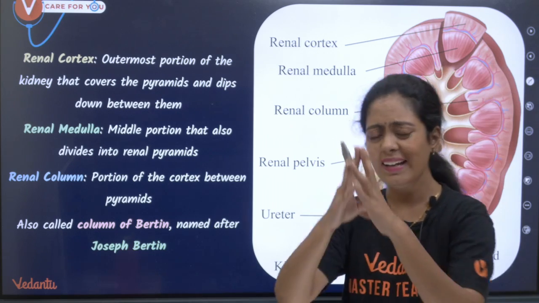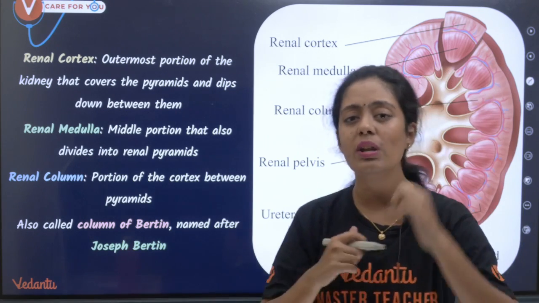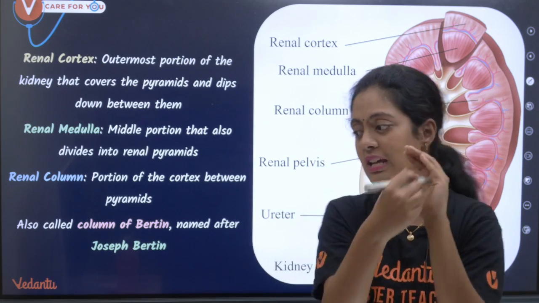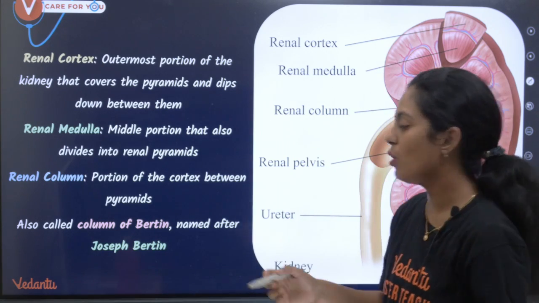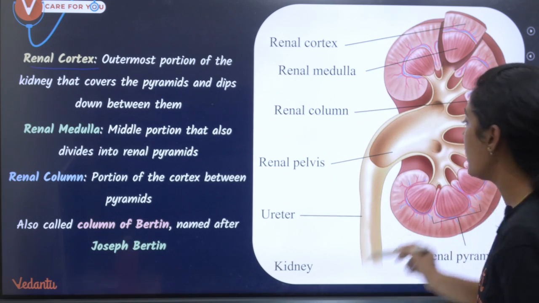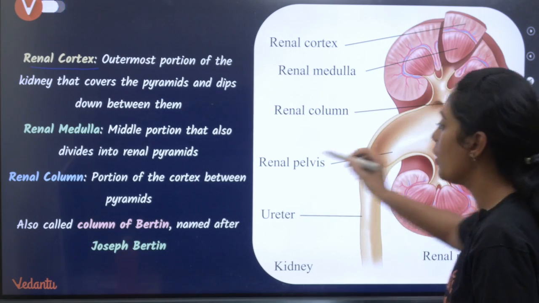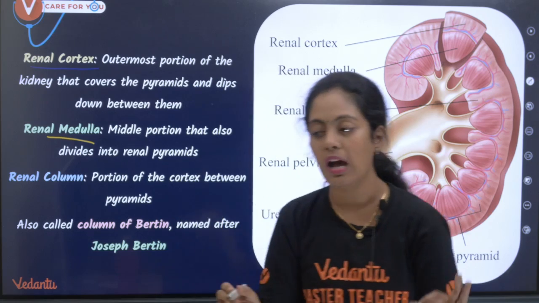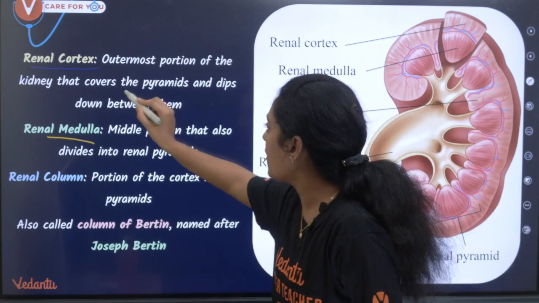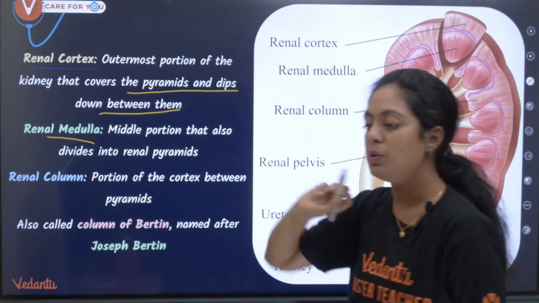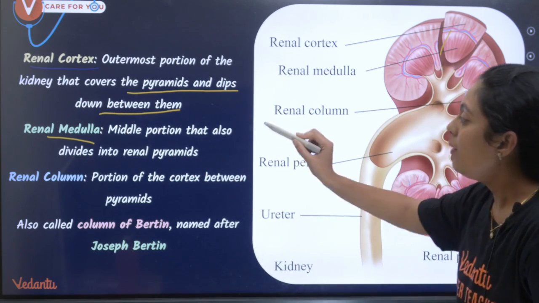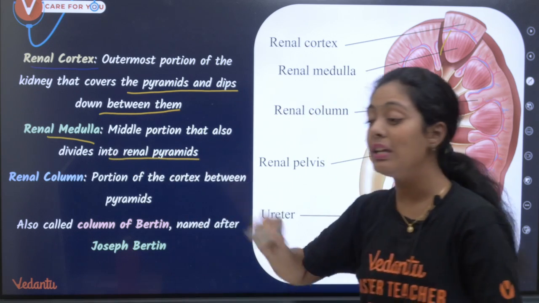So you know this entire kidney is divided into two regions. Always remember, the outer region is what we call the cortex. The outermost region is called renal cortex. Okay, and the inner region is what we call renal medulla. Cortex and medulla. The outermost portion of the kidney covers the pyramid and dips between them. Okay, you can see this. This is your renal cortex. Then the middle portion divides into renal pyramid.